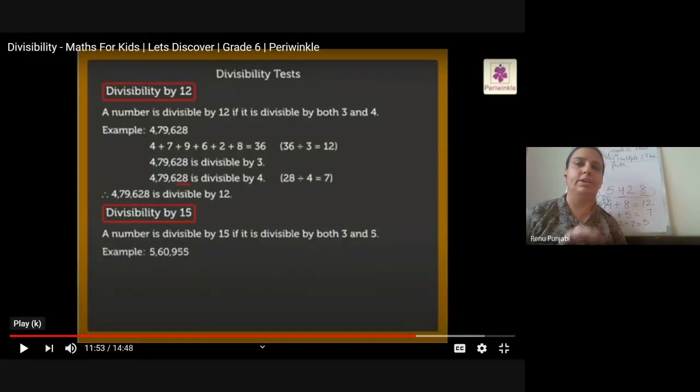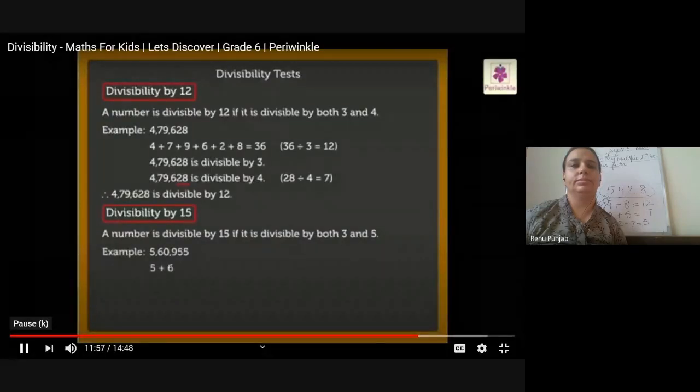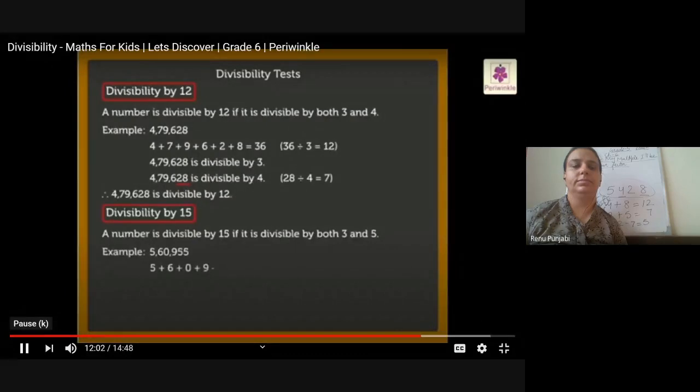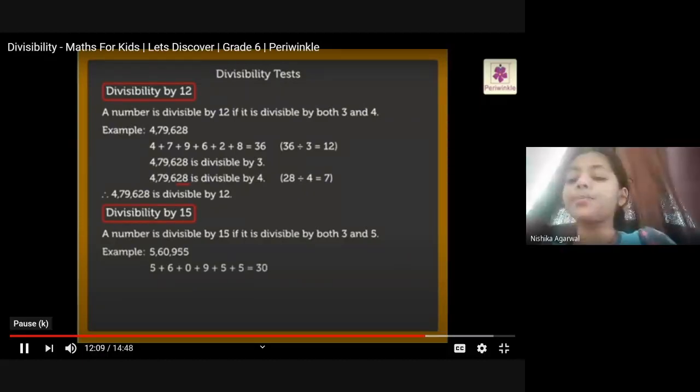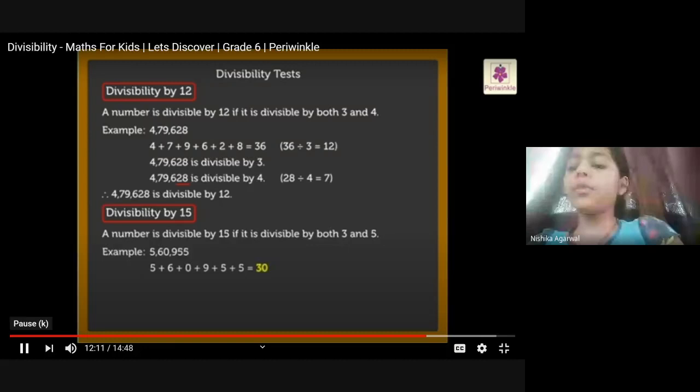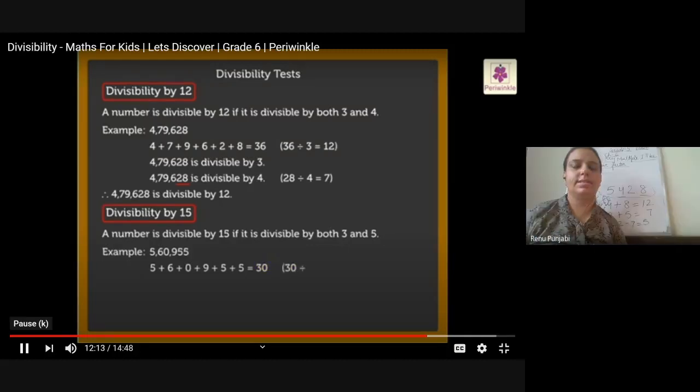Adding the digits 5 plus 6 plus 0 plus 9 plus 5 plus 5, we get 30. 30 is divisible by 3.